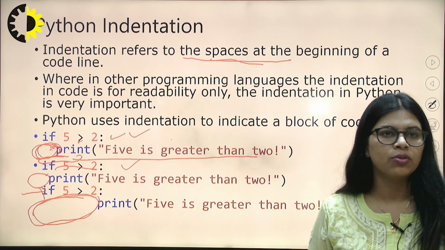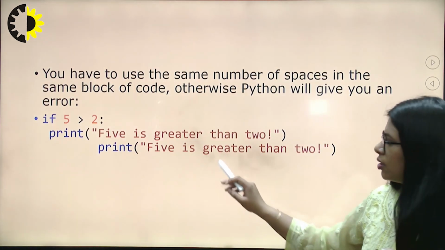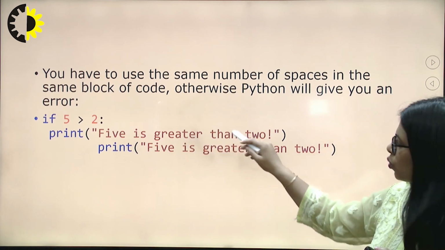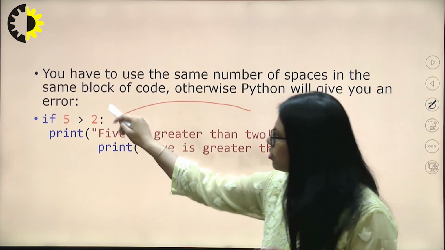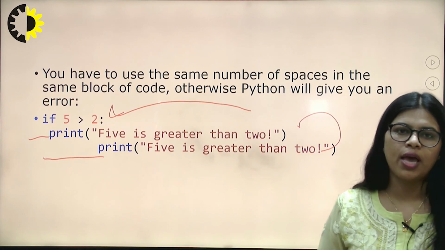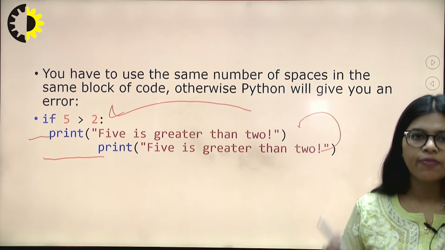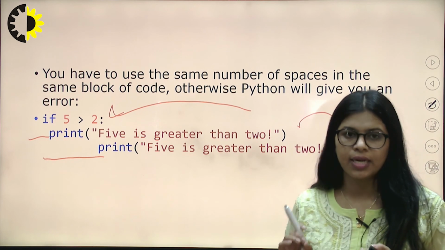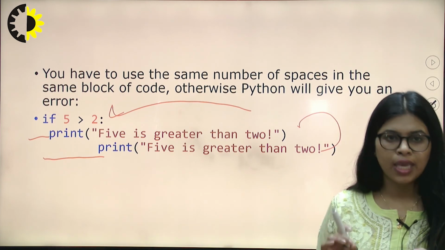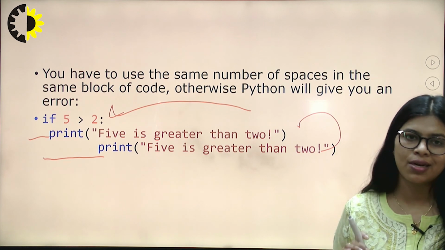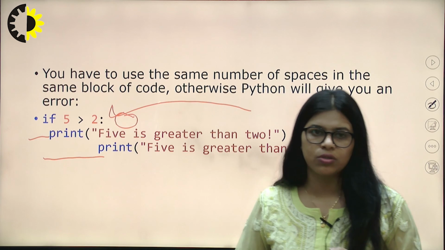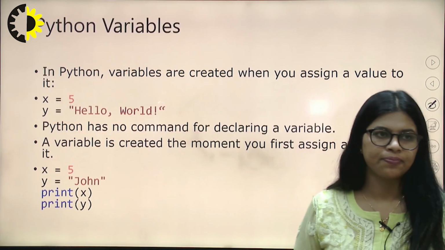If 5 is greater than 2 and I write 2 lines under the same condition, but the spaces are different, it will give you an error. You have to use the same number of spaces if you are writing similar lines under the same condition. So this is all about indentation.